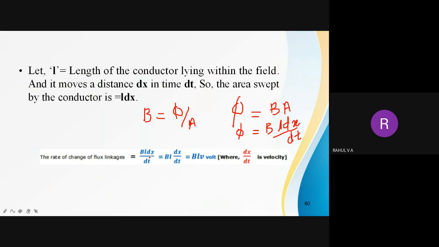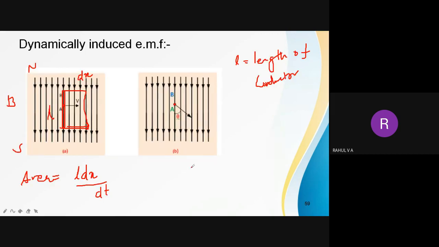So within 1 second or 2 seconds, it is moved. Because of the flux density equation, B is equal to phi by area, I can calculate phi. Phi is nothing but B into area. The area covered within that time is L dx by dt.